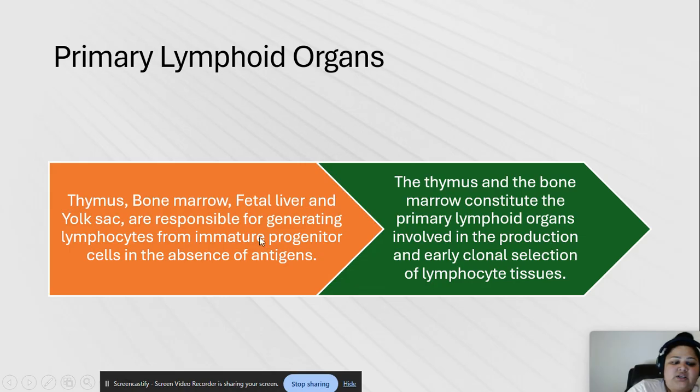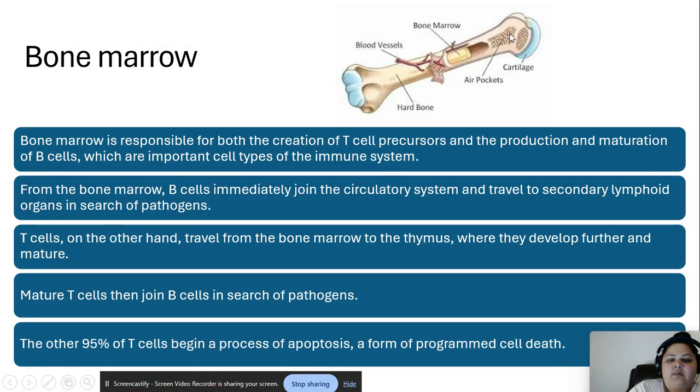Primary lymphoid organs, thymus, bone marrow, fetal liver, and yolk sac, are responsible for generating lymphocytes from immature progenitor cells in the absence of antigens. The thymus and the bone marrow constitute the primary lymphoid organs involved in production and early clonal selection of lymphocyte tissues. Bone marrow: so let's find out what it is. Bone marrow is responsible for both creation of T cells, T cell precursors, and the production and maturation of B cells, which are important cell types of the immune system.